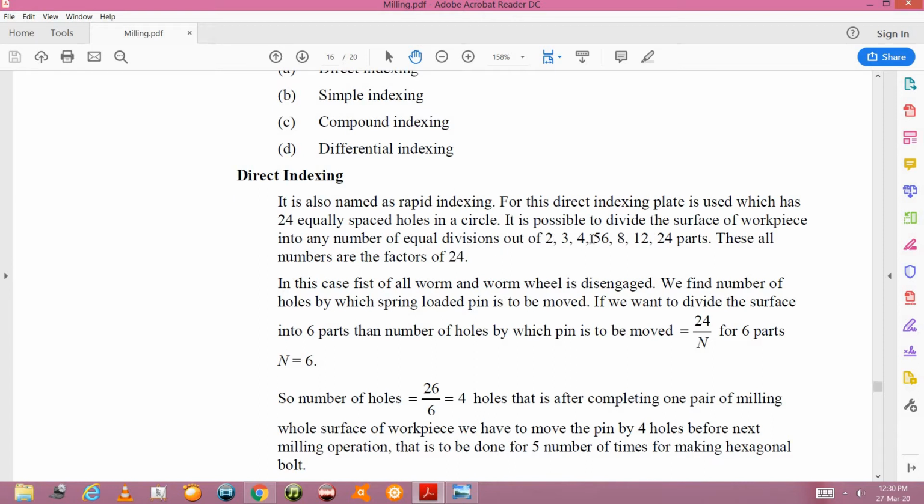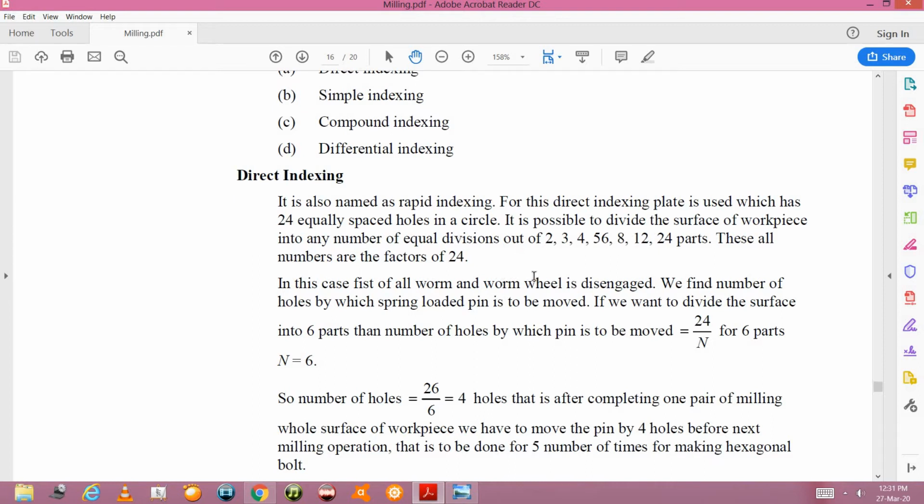2, 3, 4, over here it is 56, but that is a mistake. That will be 6, 8, 12, 24. So they all can divide 24. 24 divided by 2 will give you 12. Similarly, by 3 will give you 8, by 4 will give you 6, by 6 will give you 4, by 8 will give you 3, by 12 will give you 2, and by 24 will give you 1.